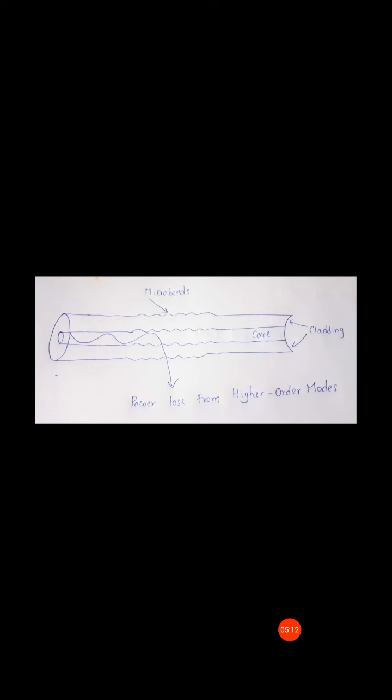Whatever fiber we apply to the networks, that is called cabling.